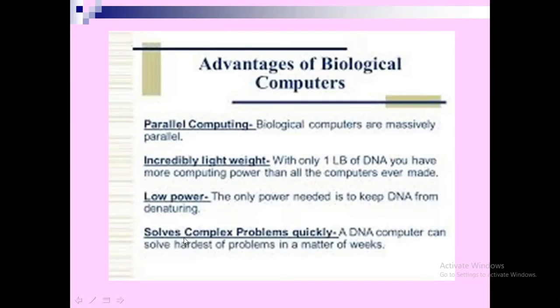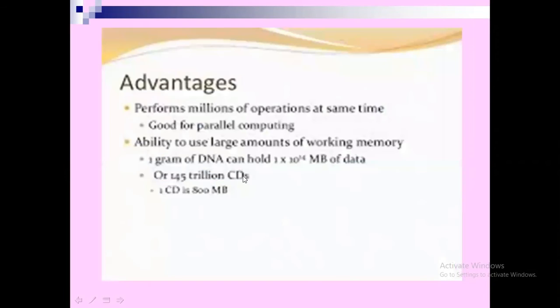This DNA computer solves complex problems quickly. A DNA computer can solve the hardest problems in a matter of weeks, but a conventional computer cannot do that. DNA computers perform millions of operations at the same time. Good for parallel computing, but even a supercomputer cannot have the speed of a DNA molecule. Then the ability to use large amounts of working memory is very high; when you compare the memory of a supercomputer with the DNA computer, you see that it is far away.